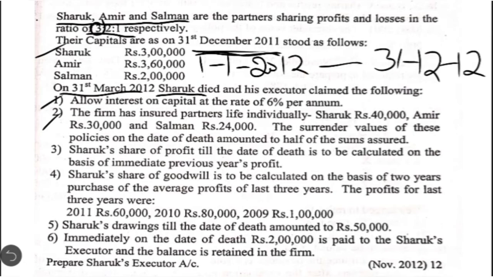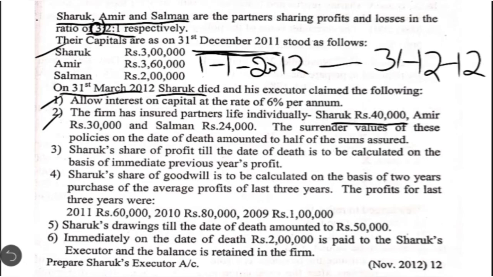These amounts are the sum assured or the maturity value of the policies. Now among the three policies, which policy has matured? Shahrukh's policy has matured now. They will get the entire 40,000 because he has died. The condition for maturity of the insurance policy in case of individual policies is either the death of the concerned partner or the maturity period, whichever is earlier. Here the partner has died, so the first policy matures. Coming to the other two policies, that is the policies of Amir and Salman.